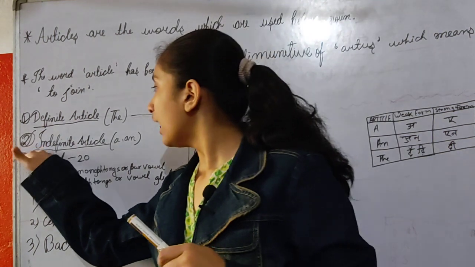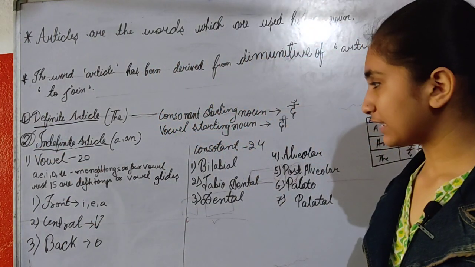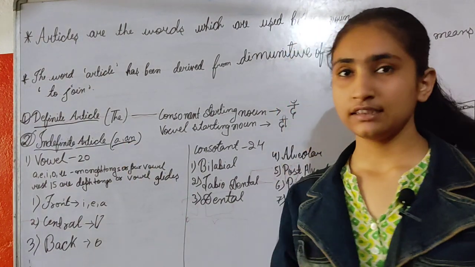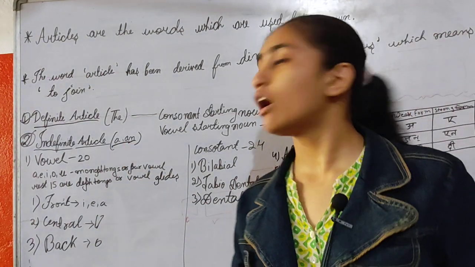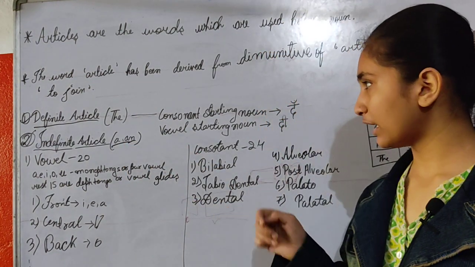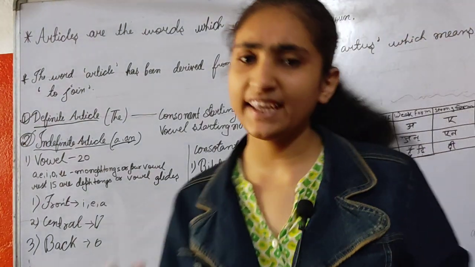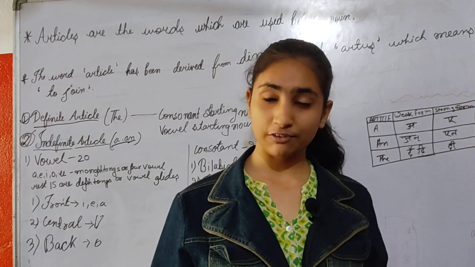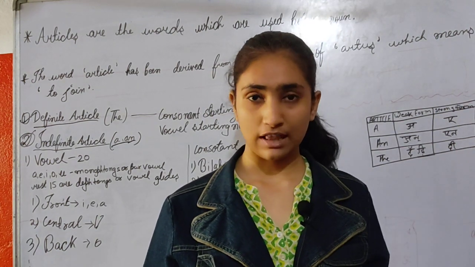Now come to the indefinite articles. What are indefinite articles? A and an. A and an are called indefinite articles. So where are a and an used? A is used before a consonant and an is used before vowels.